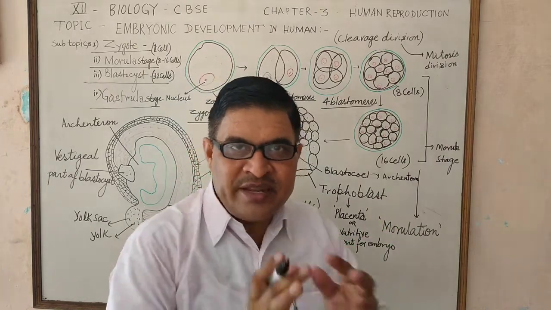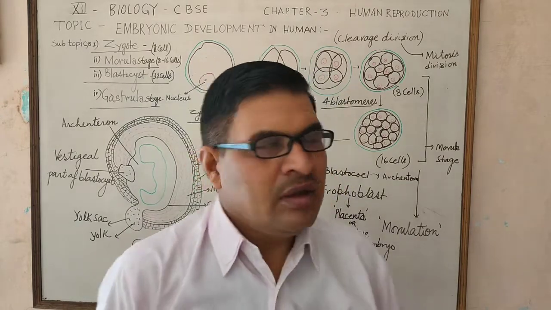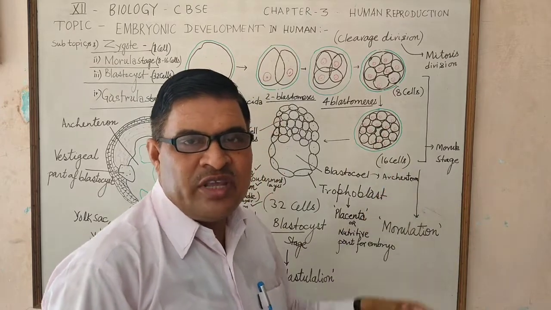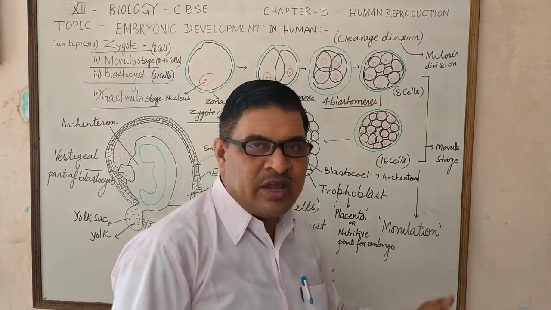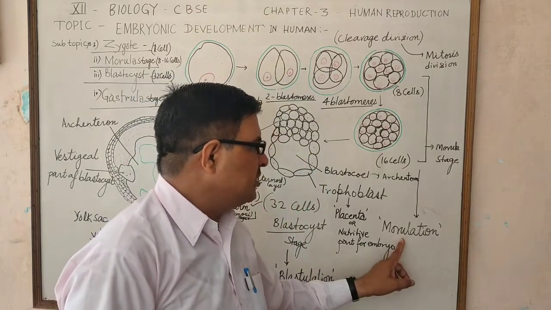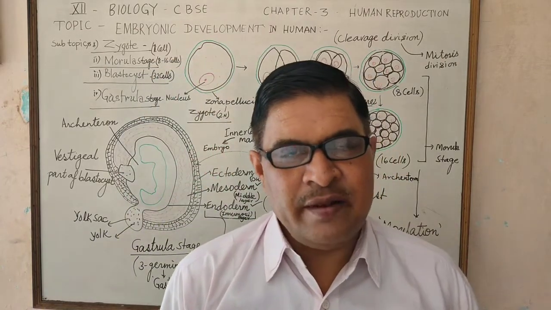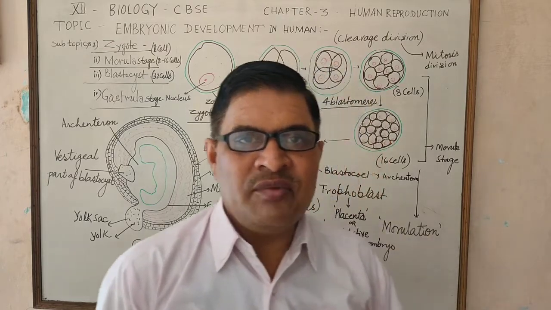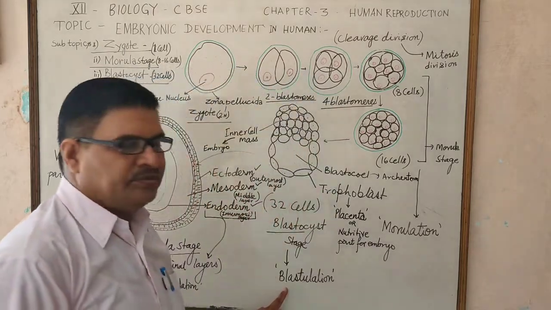This ball-like spherical body of 8 cells and 16 cells is an embryonic stage called the morula stage, and the development of the morula stage is called morulation. After morulation, after 4 days, blastulation occurs.